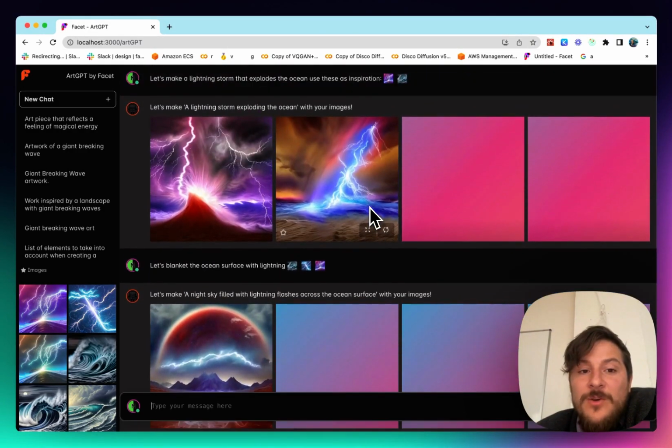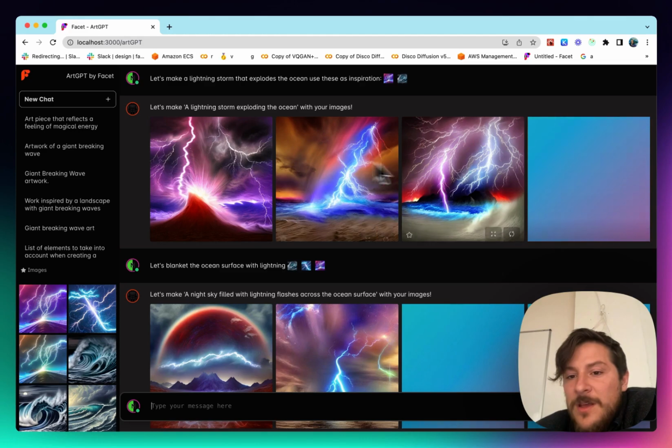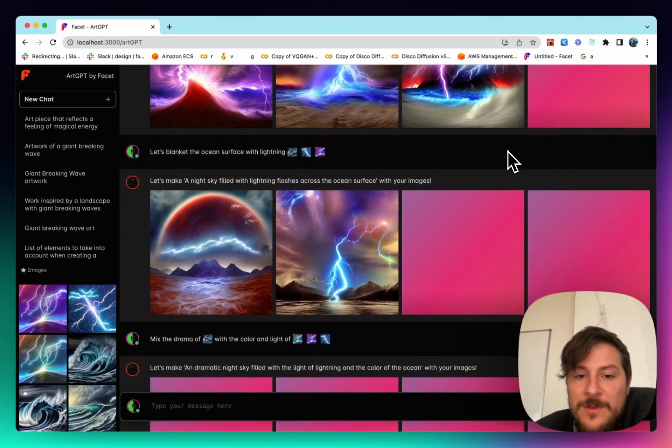So wow, we're getting some pretty cool stuff. This one, we start to get maybe a shape of a wave, but I don't think it's quite so beautiful. Let's see if we can get some more. This one's getting pretty interesting. I love the way it just kind of cascades across the ocean. This one's really cool with the mountain kind of showing up in the background and then being occluded by the lightning, maybe whipping up some of the storms.